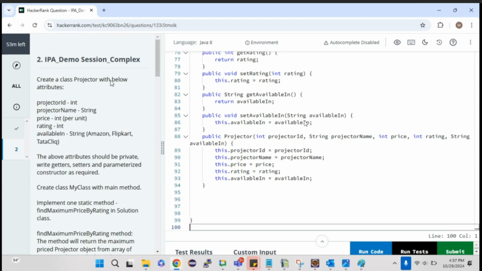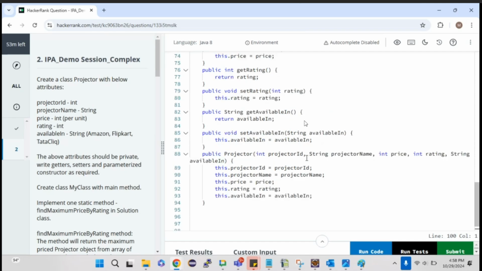Create a class Projector with pillow attribute. So in simple questions, only one class and one method, or hardly two methods, will be there. But in complex ones, there will be two classes. One is a class where our business logic will be there. There is another class we need to create, that is a POJO class, which means plain old Java object, which will contain only getters, setters, and then the parameterized constructor.